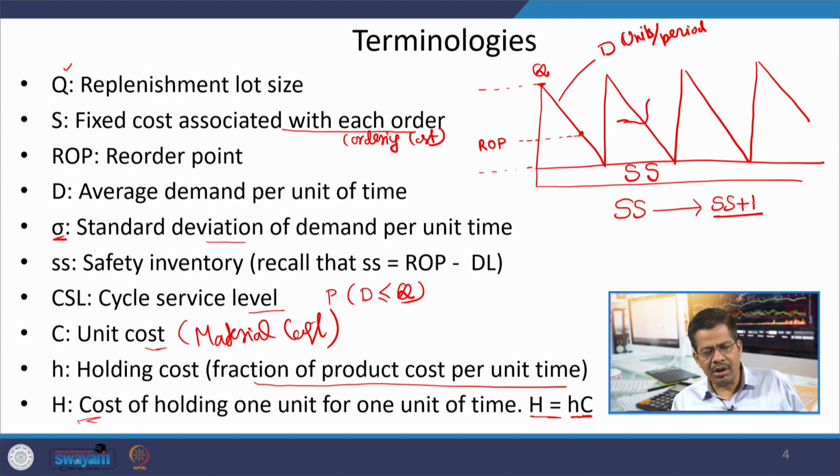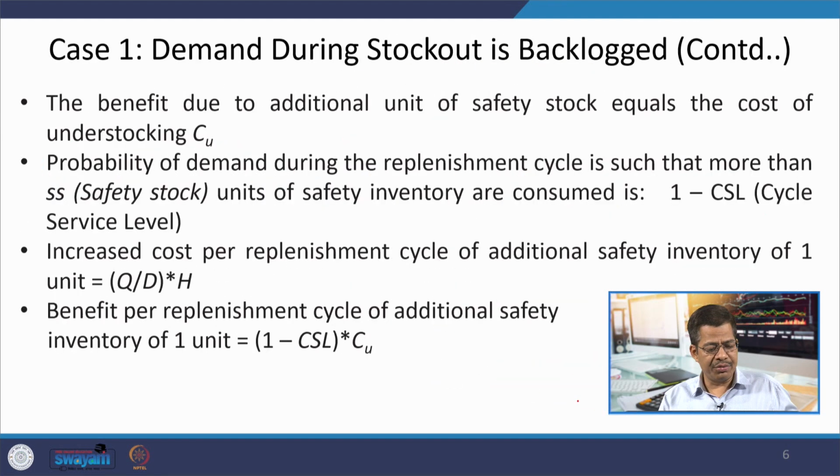When you are stocking one additional unit, it will have some extra cost of holding the item, and that we have to see. The benefit due to additional unit of safety stock equals the cost of understocking. Whatever cost of understocking you are assuming, that is not going to be there. You are actually realizing the profit, so you will not incur this cost of understocking.